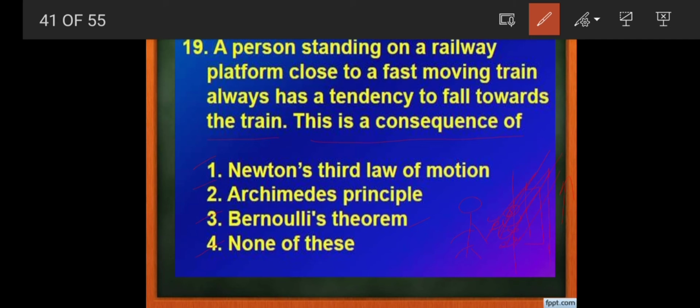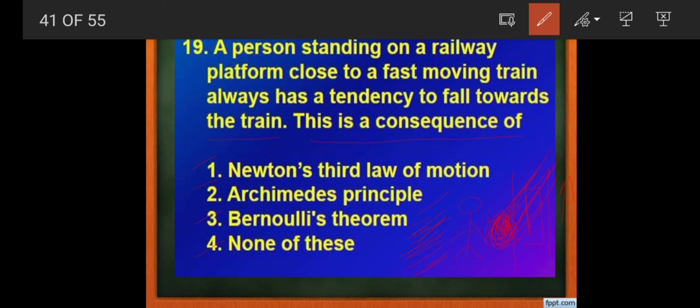When all these air molecules are dragged away, the train creates a vacuum. A vacuum is nothing but a region of very low pressure. But behind the man the pressure will be more, because the air particles are more there, while between the man and the train the air particles will be less. Why? Because the train, as it comes, drags away all the air particles between the man and the train.